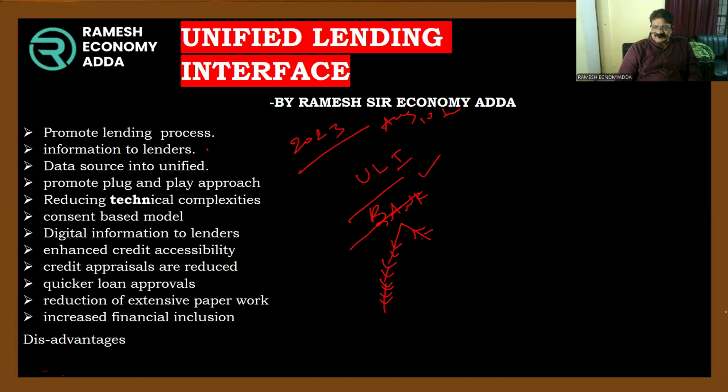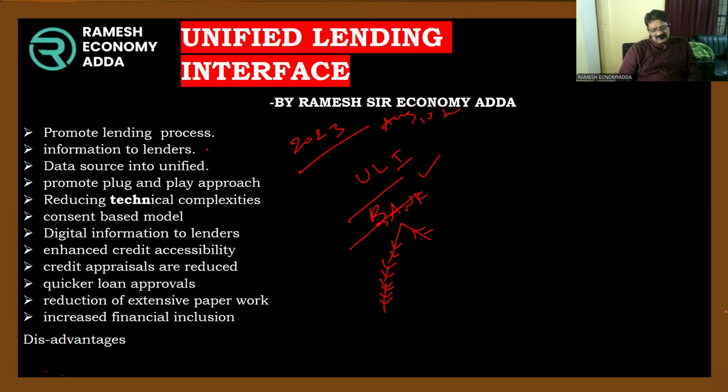For example, one borrower has a 1 crore property, but he gets loans of 10, 20, 30, 40 by getting multiple loans from different banks. He can show the same property to all banks. This is one type of cheating, that is multiple loans.